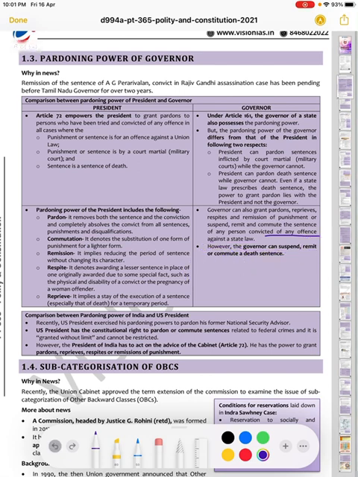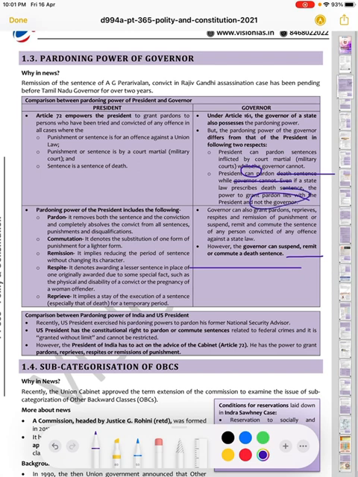So it is basically contradicting two things here. They are saying here that the governor can suspend, remit or commute a death sentence. But in the earlier clause, we said the president can pardon a death sentence while the governor cannot. Even if a state law prescribes a death sentence, the power to grant pardon lies with the president, not the governor.